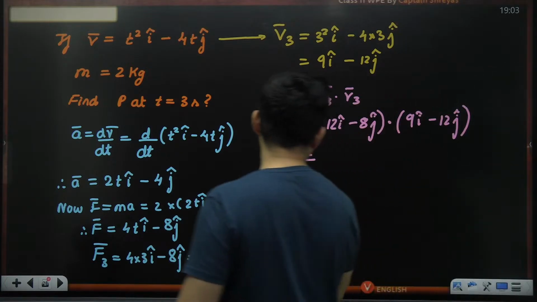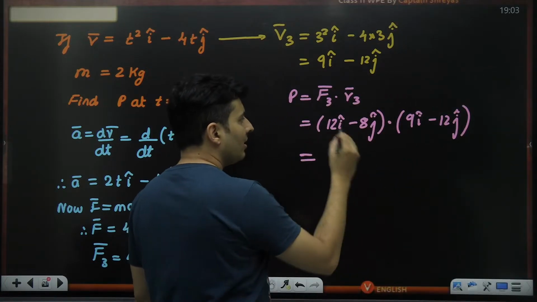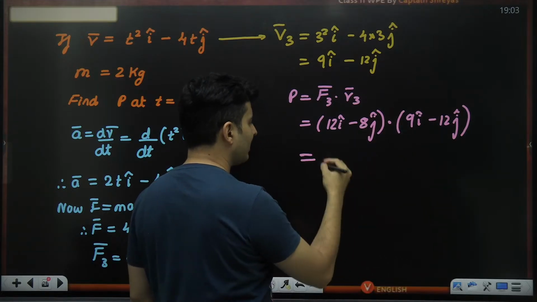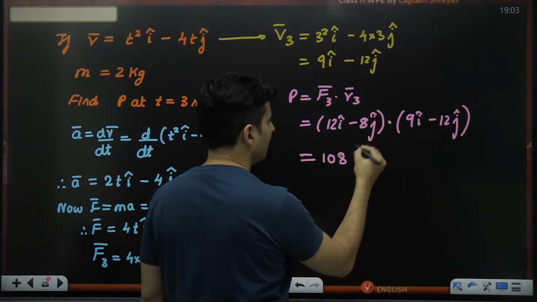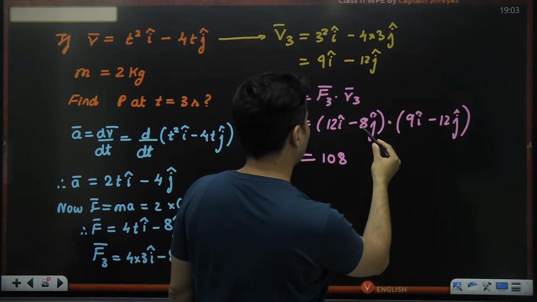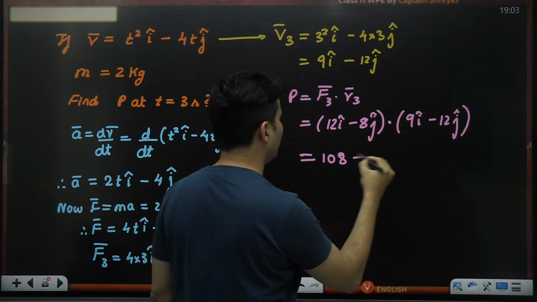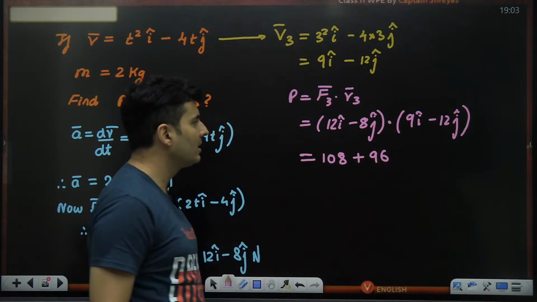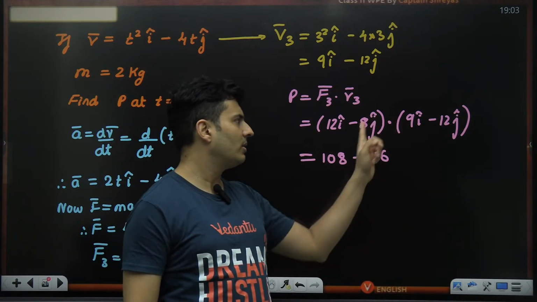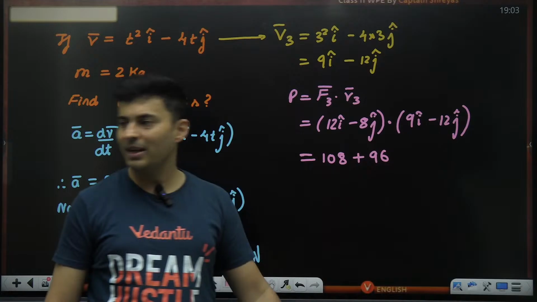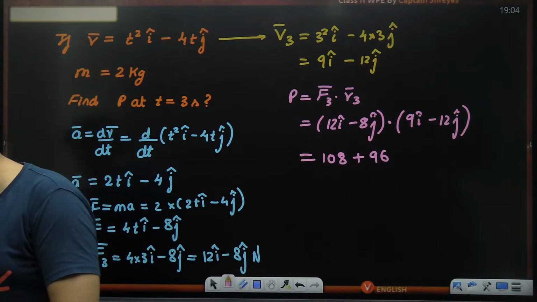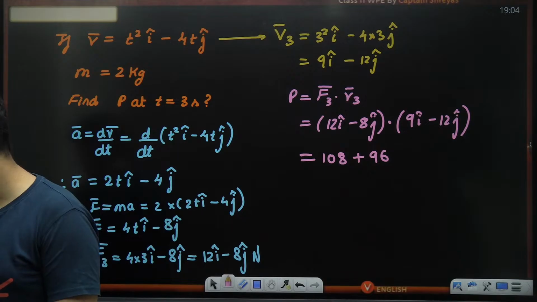Perfecto. Okay, so let's see how much it comes to. For the dot product, i with i, j with j. 12 into 9, that's going to be 108. And what is this? 12 into 8, which is going to be 96, but that is plus over here. Can you see that, guys? There is a minus here, there is a minus here, so it will become plus. So 8 into 12, that's going to be 96. Everyone with me? 156. No, bro, it is not going to be 156. Now you calculate and tell me how much is it going to be?